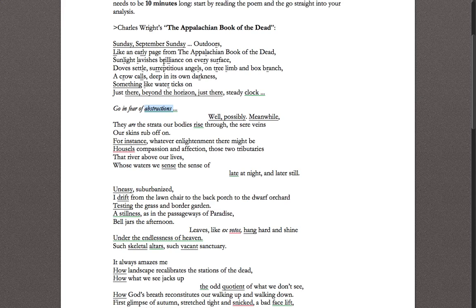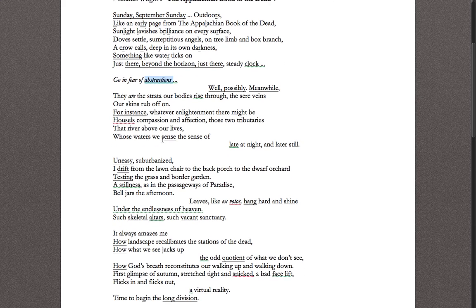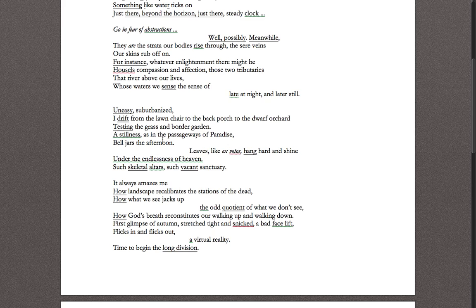So, first stanza grounds us in that, oh, yeah, this is a beautiful scene. Second stanza immediately calls that into question and says that actually there's things in our life that we can't make sense of and that we can only sense. He's going to pick up even more on this conflict in the next stanza.